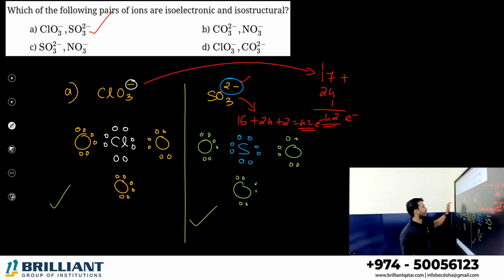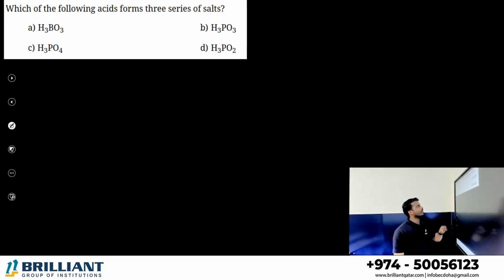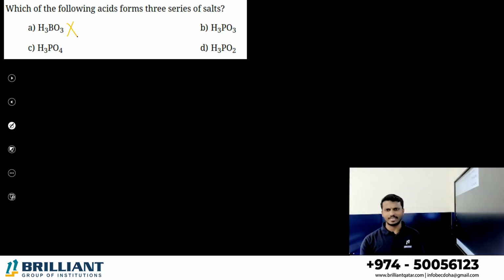Option A. Which of the following acids forms 3 series of salts? Here all are oxo acids, you know, H3BO3. No, boric acid we didn't discuss in 12th grade, right? That was discussed in 11th grade. H3PO3, H3PO2, H3PO4: hypophosphorous, orthophosphorous, and orthophosphoric, which forms 3 series of salt?